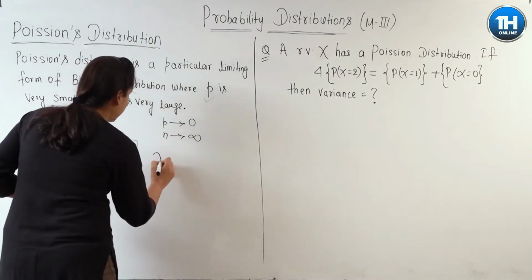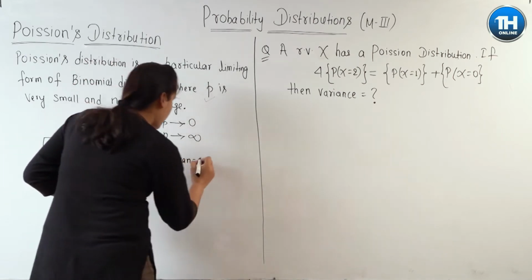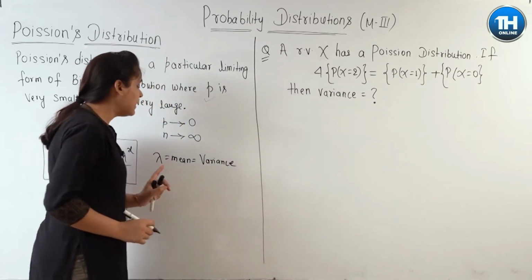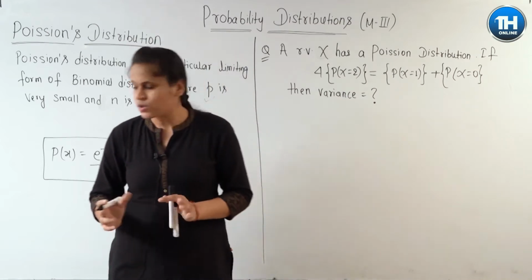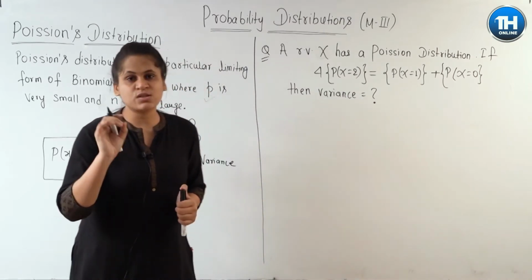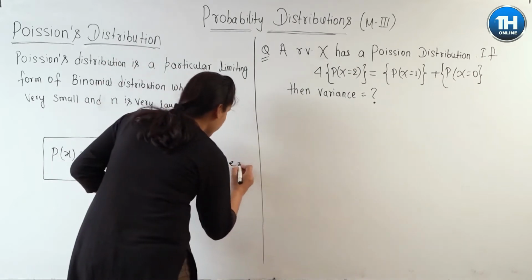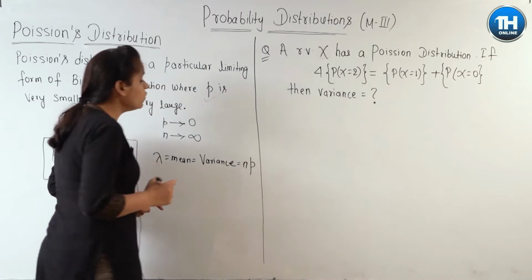Here lambda is equal to mean is equal to variance. Poisson distribution के केस में mean और variance दोनों lambda ही होता है, दोनों बराबर होते हैं. So this much only you need to know. This is equal to n into p.